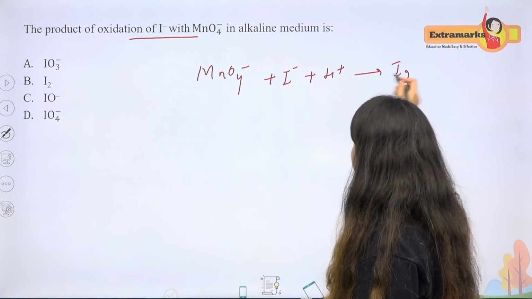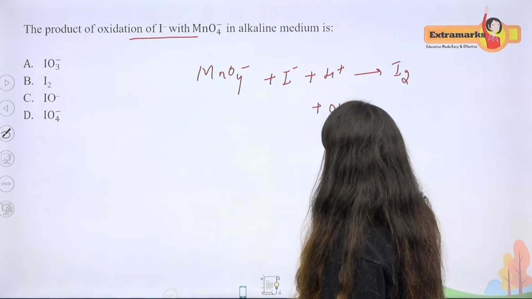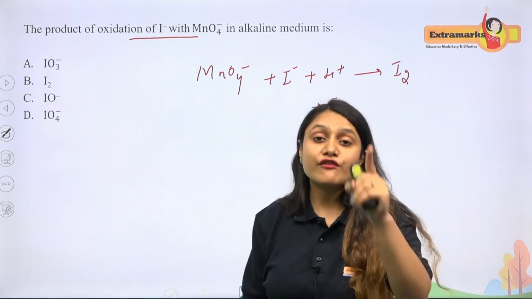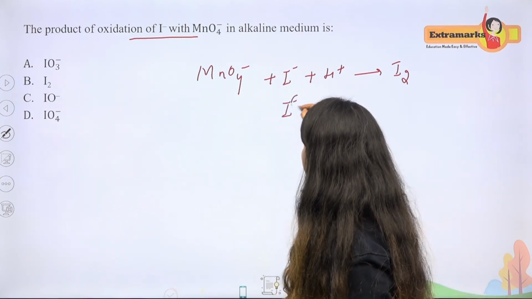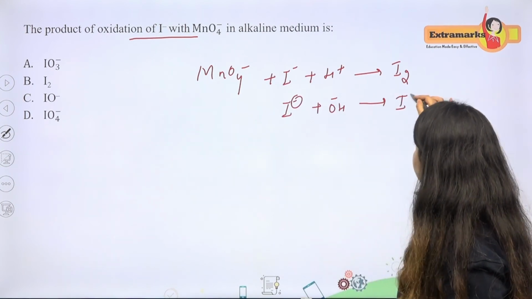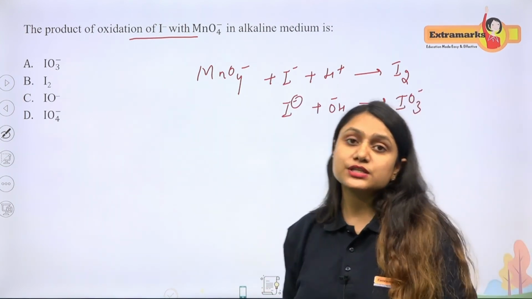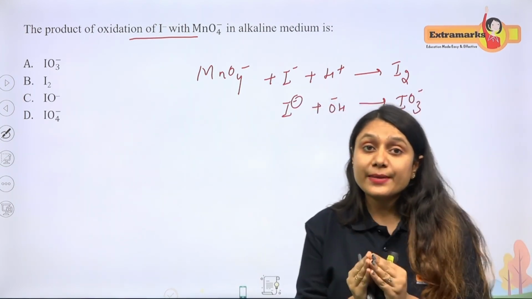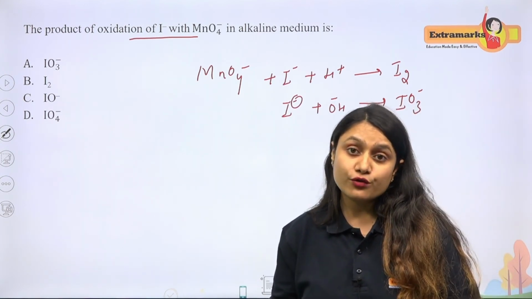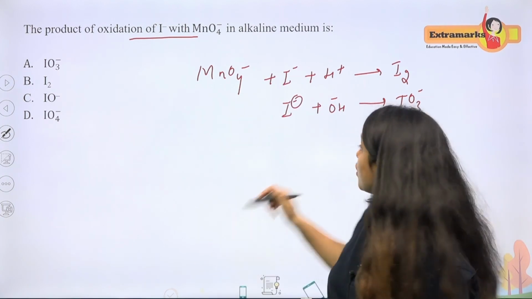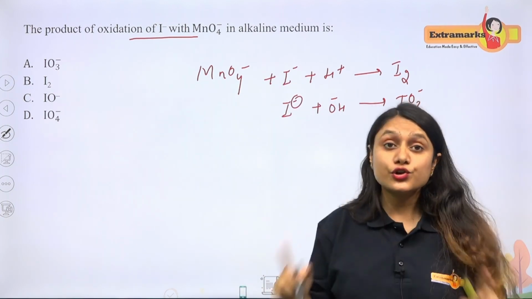But here they are asking in basic medium. Whenever basic medium is given, I- will be oxidized to IO3-. Please remember this one. I- in the presence of basic medium, with MnO4-, will be oxidized to IO3-, not I2.